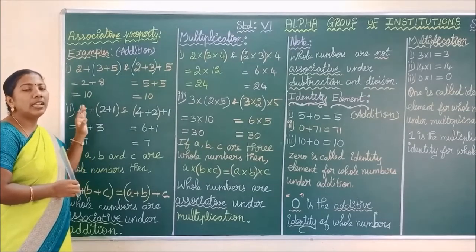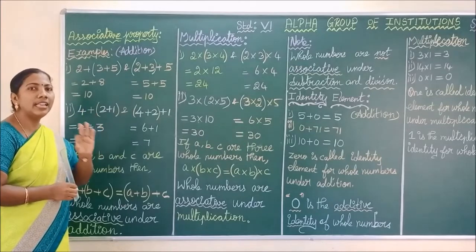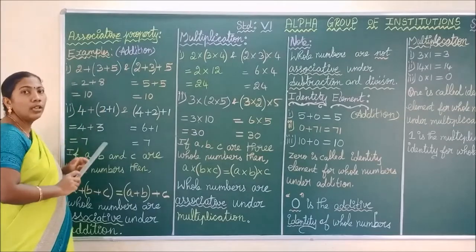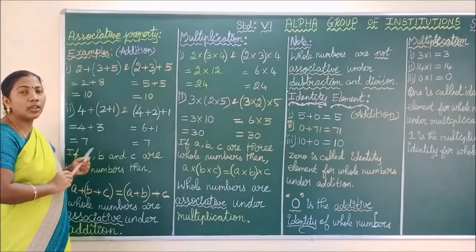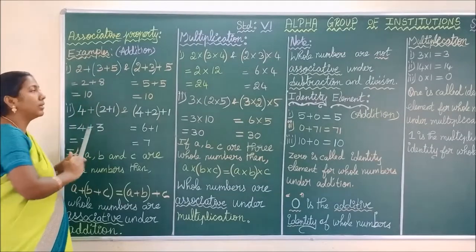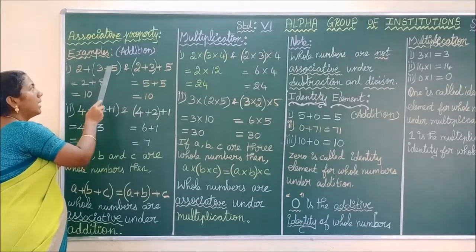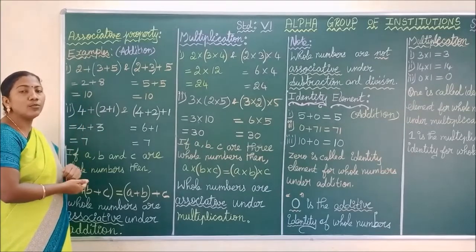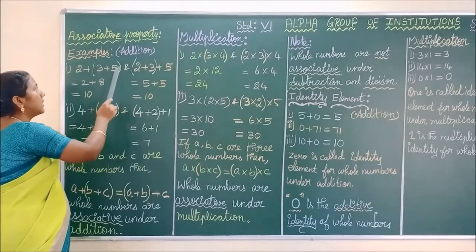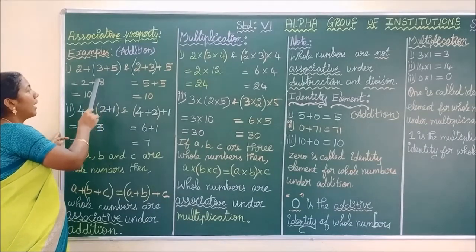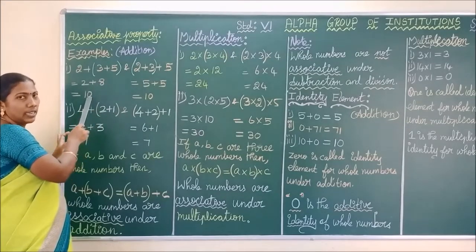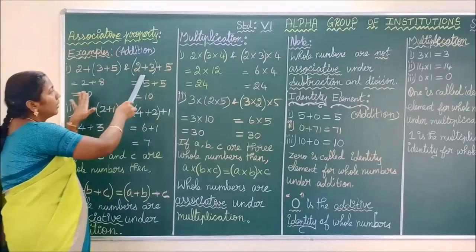Okay, here you are dealing with whole numbers, so you have to take 3 numbers. See here I have taken 3 numbers 2, 3 and 5. We are going to see associative property for the operation addition. So I am going to add these 3 whole numbers. Thus 2 plus 3 plus 5. In the order of addition, first I am adding the second and the third whole number. So what is my answer? 3 plus 5 is 8. And then I am adding this result with the first whole number, that is 8 plus 2. So my answer is 10. Okay, keep this. See the next column.